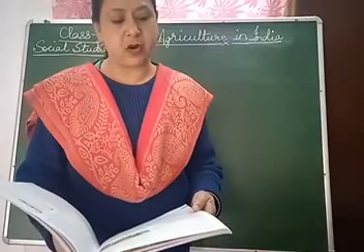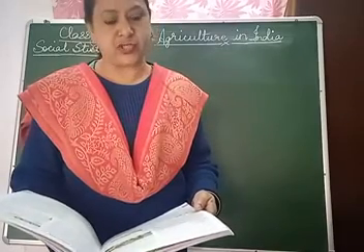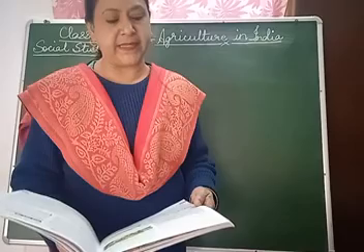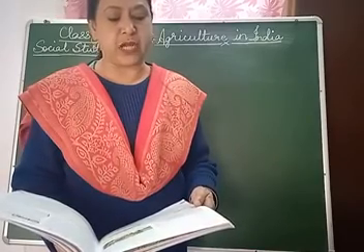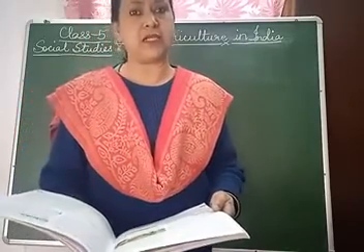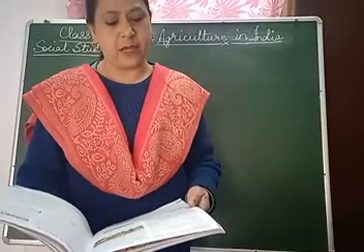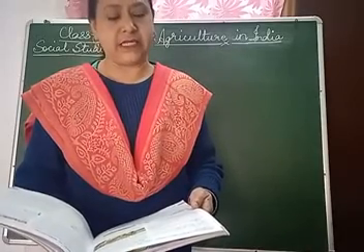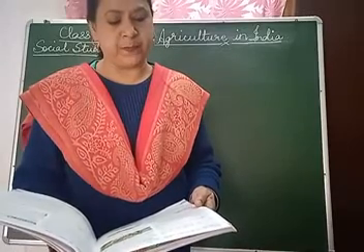Cash crops. Crops which are grown for sale in the market are called cash crops. Sugarcane, spices, tea, coffee, oilseed, rubber, cotton and jute are cash crops. So children, whatever crops are sold in the market are called cash crops. These are coffee seed, sugarcane, spices, oil, cotton and jute.